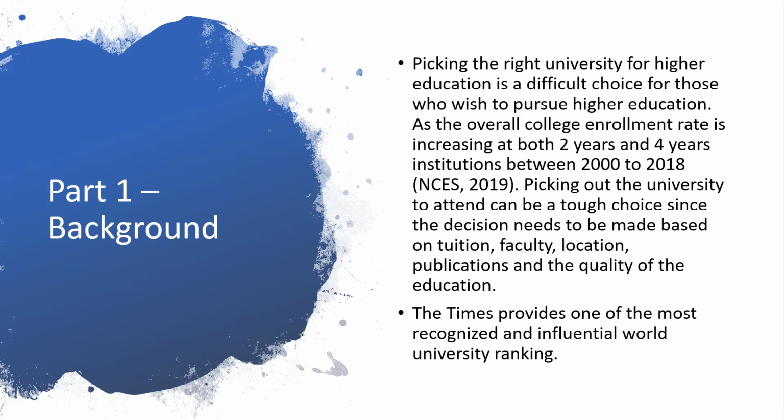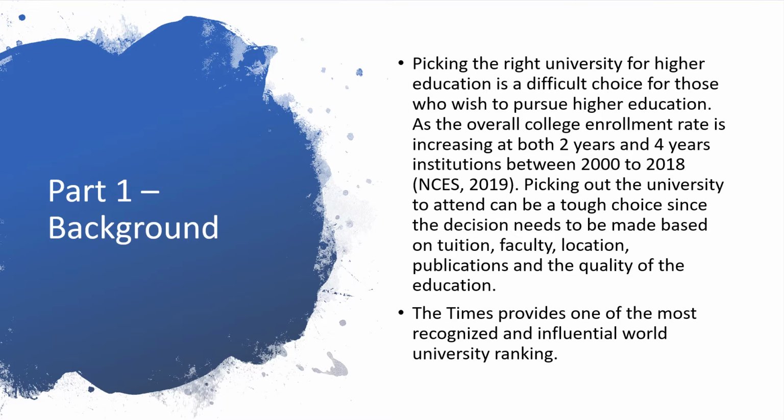So, as we all know, picking out the right university for higher education can be a really difficult choice. It depends on the college's location, tuition fee, the overall alumni employment rate, the quality of the faculty, and the quality of the education. And as the overall college enrollment rate is increasing at both 2-year and 4-year institutions between the 2000s and 2018, picking out the right university can be a tough choice, since decisions need to be made based on all these criteria.